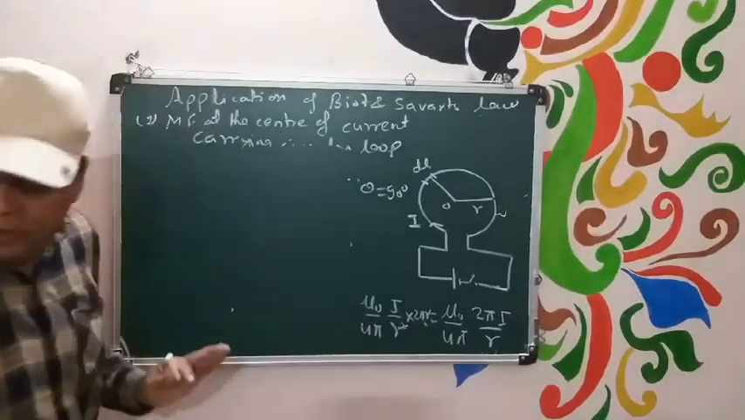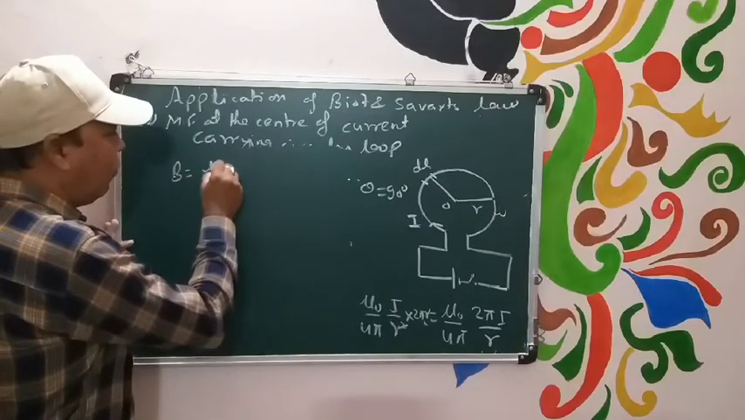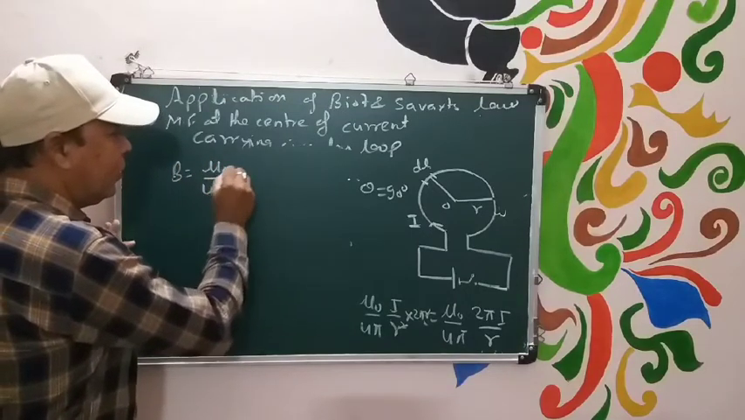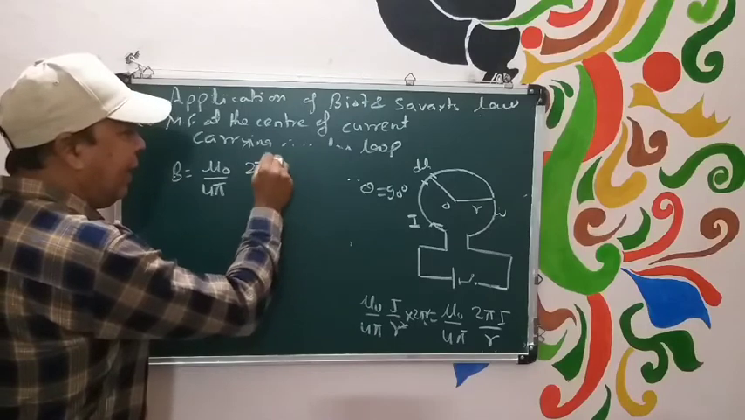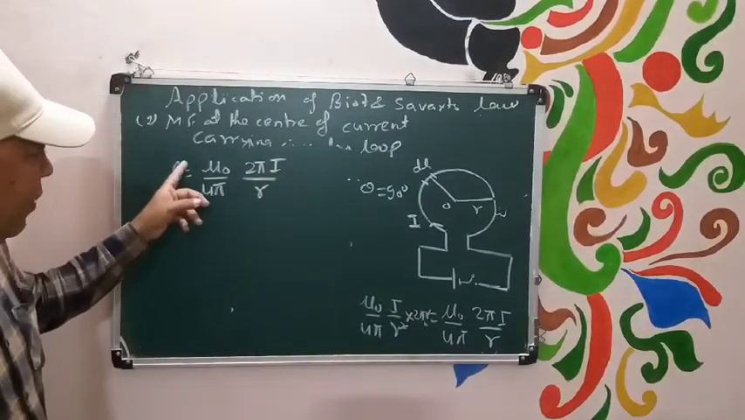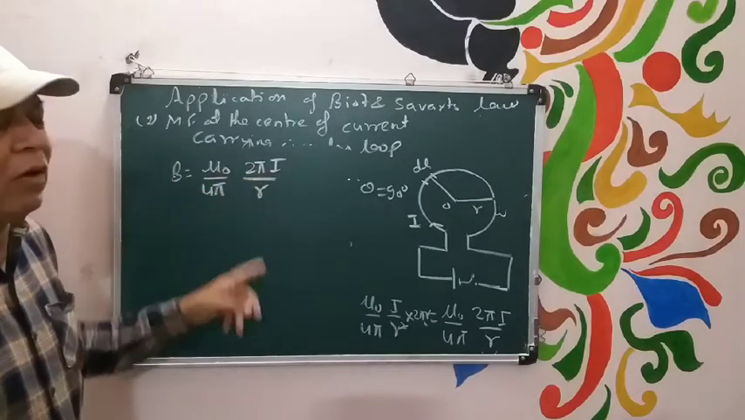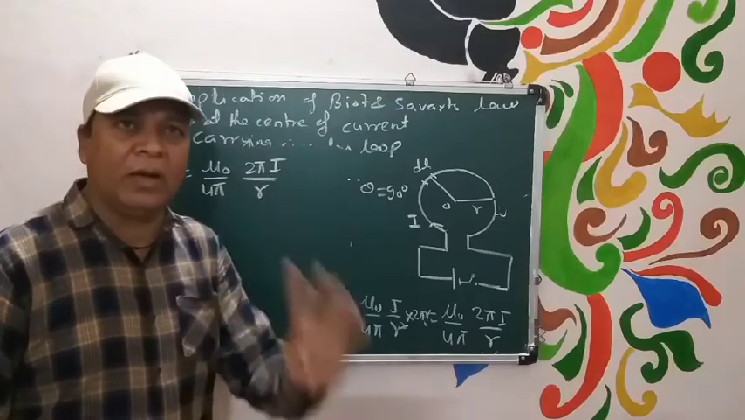So what we have found? B should be equal to mu naught upon 4 pi, 2 pi I by r. Now for any loop we have found the magnetic field: mu naught upon 4 pi, 2 pi I by r. Loop means having only one turn.